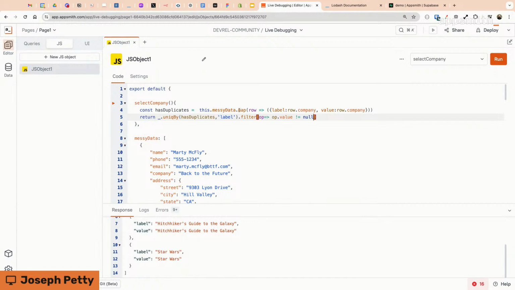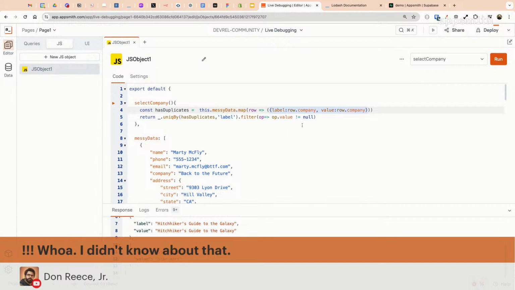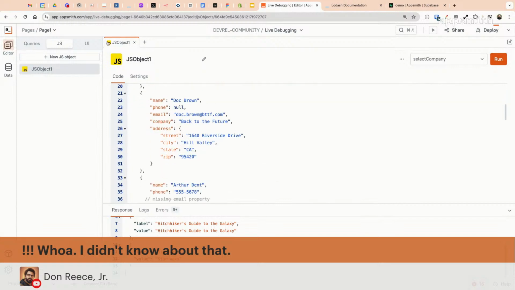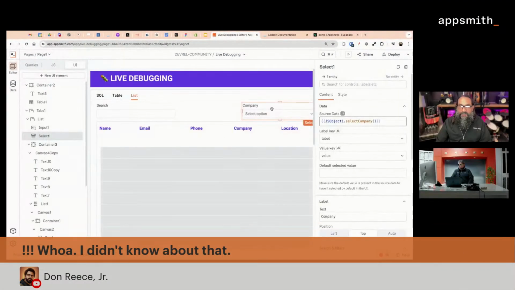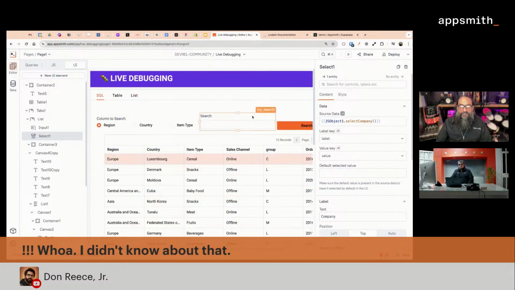Transform it, map it from the original objects to just label values. Then deduplicate. However, deduplicate first if you're using SQL. Just get it back from the server as a deduplicated list to begin with. And then you might have to filter out ones that are null. So a couple different steps on that one, but I think that's a fairly common thing that comes up with selects.